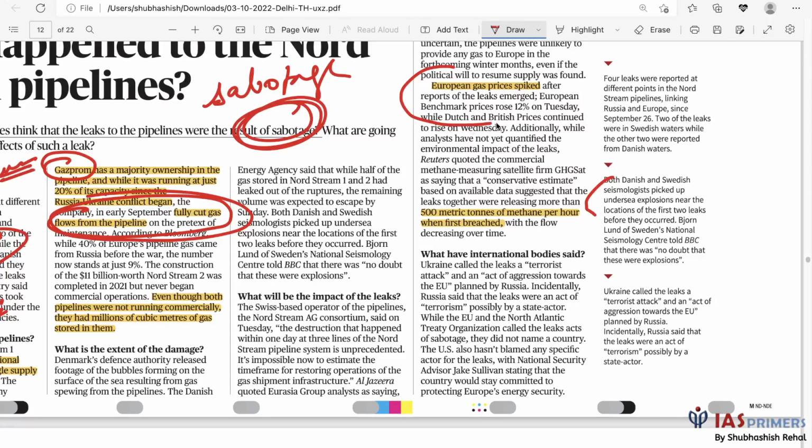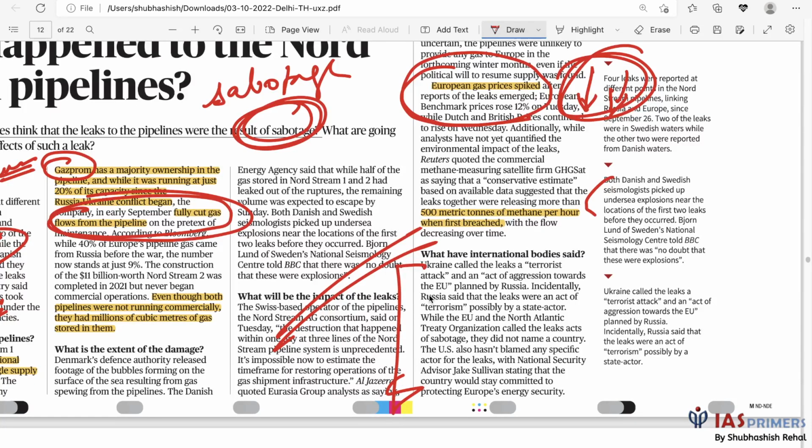Besides, European gas prices spiked because of the reports of the leak. Even if the gas supply was not coming, there was always a scope of gas coming from this side. Now with the leak emerging, the scope of getting gas from this comes down like anything. So there is speculation that gas prices will further increase, because we know that one supply line has been stopped altogether. So that is it. Besides these, the concerned countries, Russia, US, European countries, are engaging in a war of words.